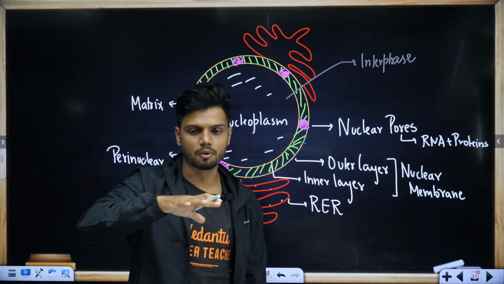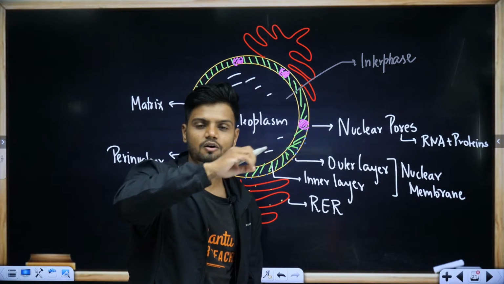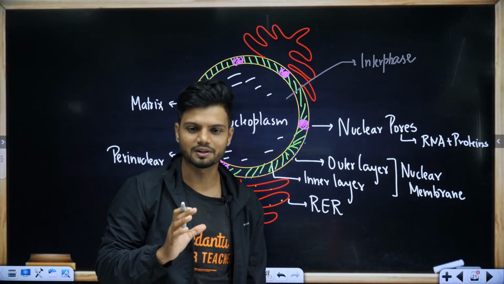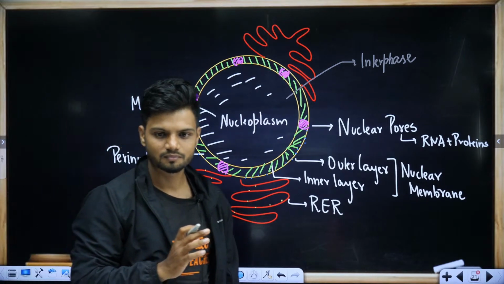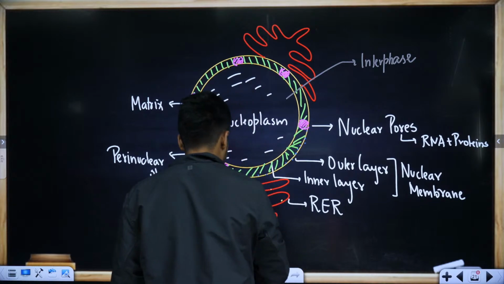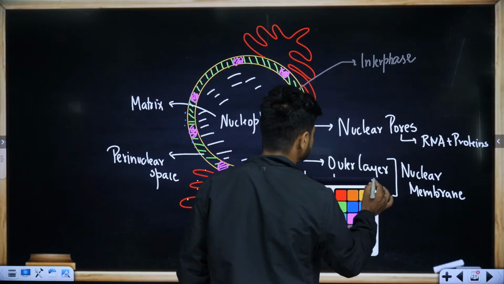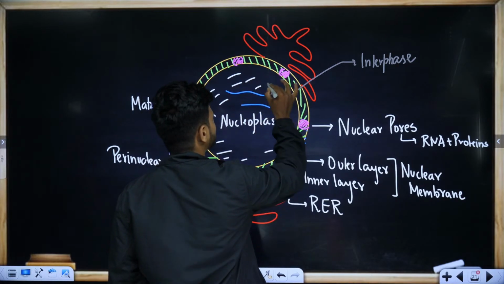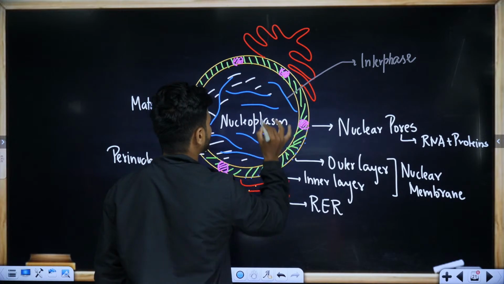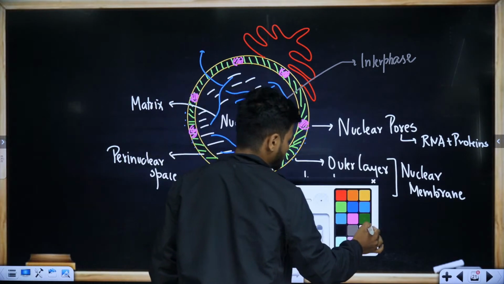Will it be in the form of chromatin, or will it be in the form of chromosomes? Tell me in the chat. It will be in the form of chromatin. Exactly. All the genetic material will be in the form of chromatin.